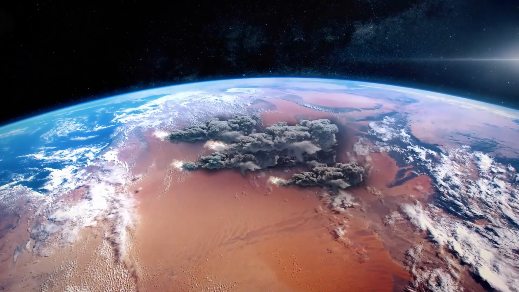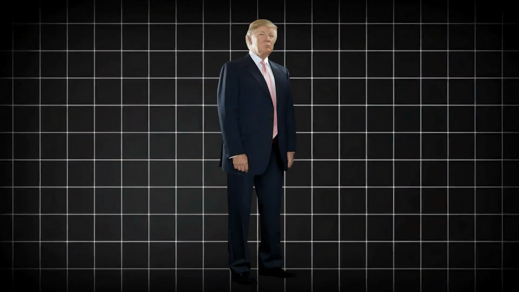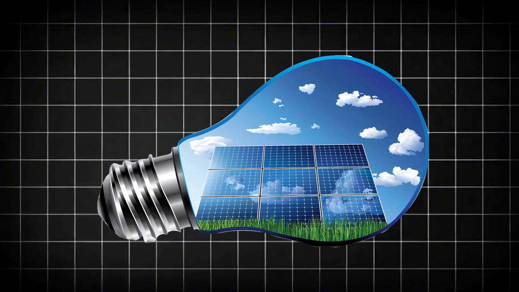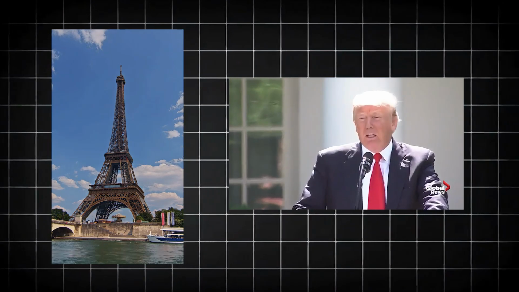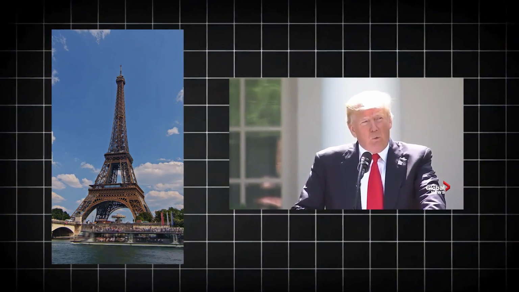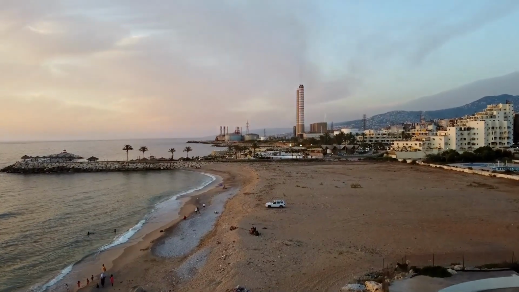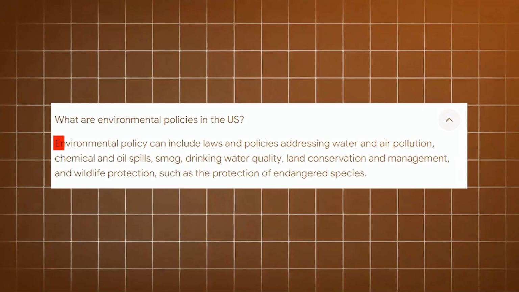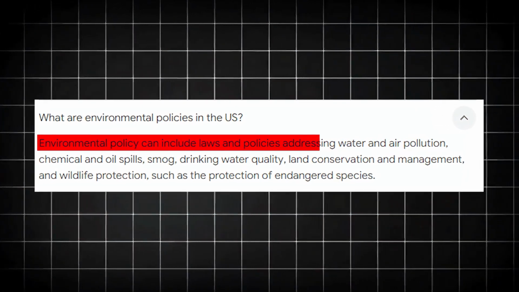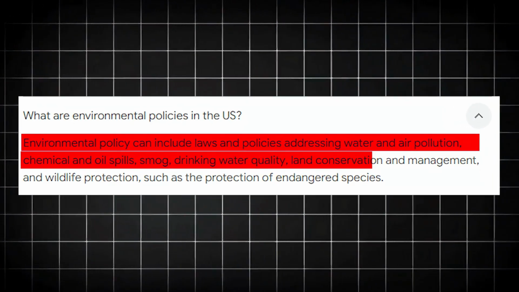One of the biggest global concerns today is climate change, and the U.S. president's stance on environmental policy can shape the global response. Under President Trump, the U.S. withdrew from the Paris Climate Agreement, leaving a significant gap in global climate efforts. However, the U.S. re-entered the agreement under President Biden, signaling a renewed commitment to combating climate change. As one of the world's largest polluters, U.S. climate policies play a critical role in global environmental efforts. Other nations often align their policies with U.S. leadership, and international agreements can be strengthened or weakened depending on who's in power.